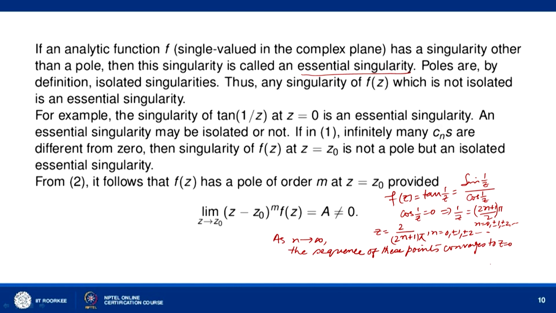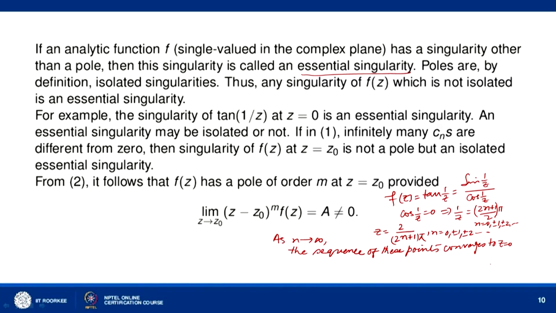If you take the derivative of cos 1/z, it will be minus sin 1/z into minus 1/z², which will not be 0 at these points. So cos 1/z has a simple zero at these points, z equal to 2 over (2n+1)π, and therefore f(z) has a simple pole at all these points, z equal to 2 over (2n+1)π.